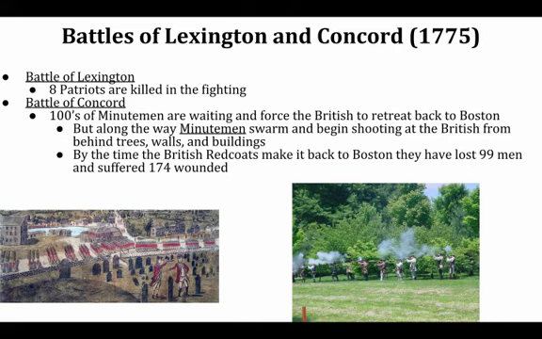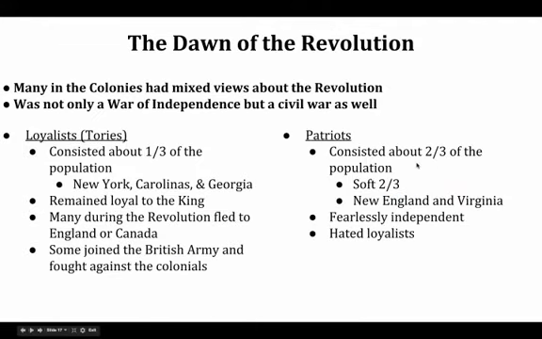We have Lexington and we have Concord. These battles are significant purely because they're the first real organized fighting that takes place. Obviously, there was violence before with the massacre in Boston in 1770, but here we see American Minutemen militia fighting against the Redcoats. So here we see the violence starting. The war is on.